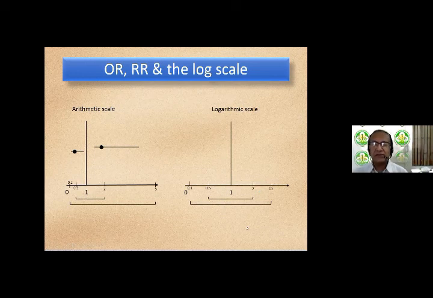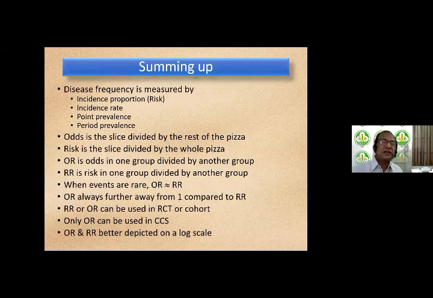And this gives more correct representations of the magnitude of your risk ratios and odds ratios and the width of the confidence interval. It avoids the misleading visual appearance that you get on an arithmetic scale. So to sum up this talk, disease frequency is measured by incidence proportion of risk, incidence rate, point prevalence, and period prevalence. We had covered that in the beginning of the talk.